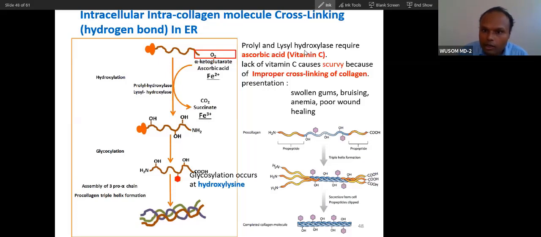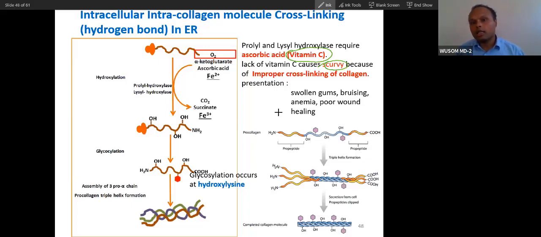That is why, if there is a deficiency in vitamin C, it will stop collagen from maturation. It will produce immature collagen, and that is where you will find the significance of the hydroxylation process. If vitamin C is absent, there will be immature collagen.